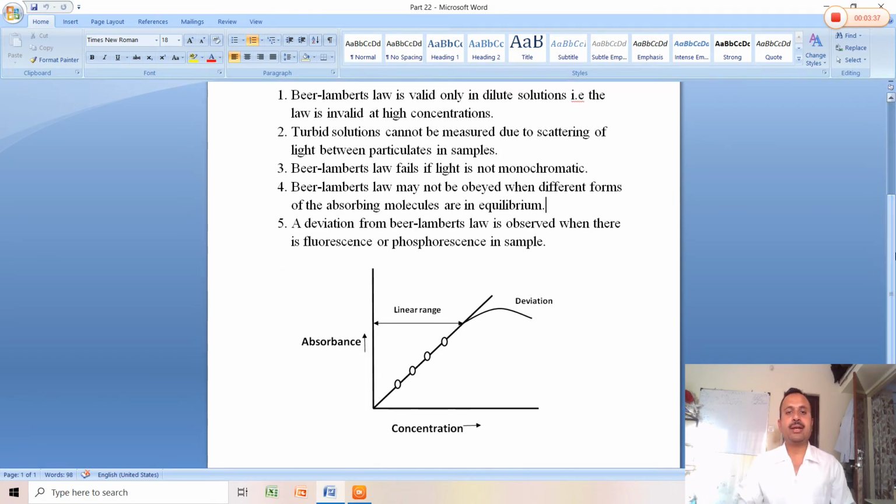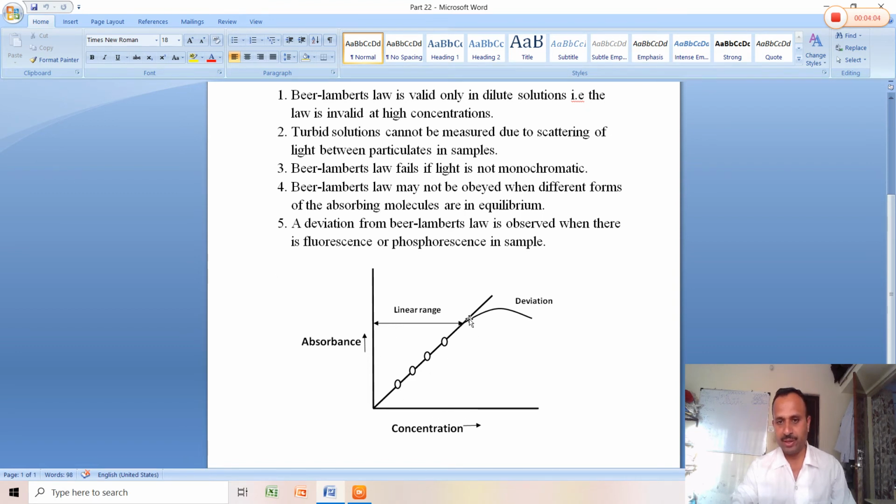This is a typical graph of absorbance versus concentration. It shows a directly proportional relationship up to this point: absorbance is directly proportional to concentration.